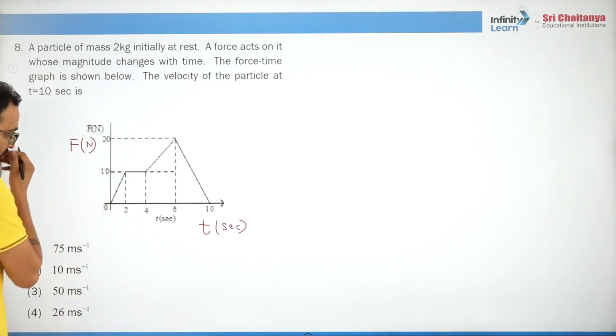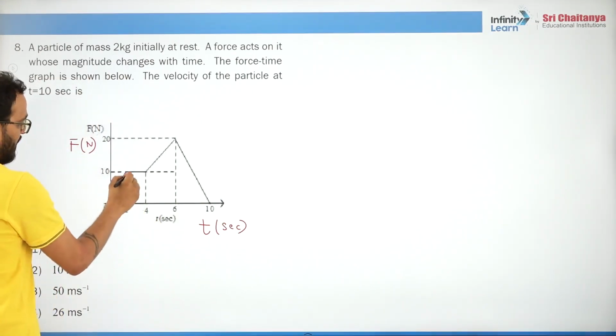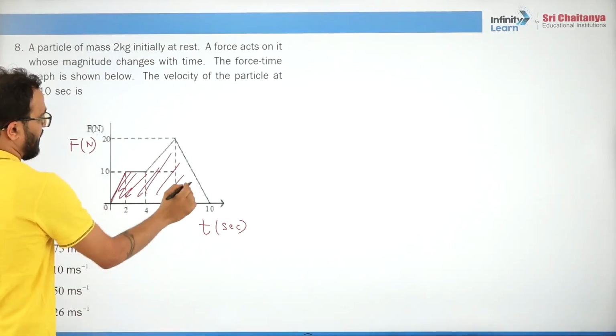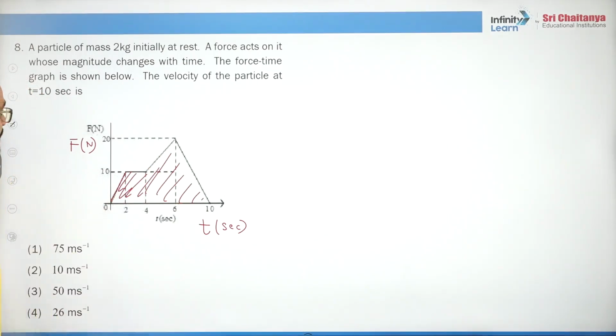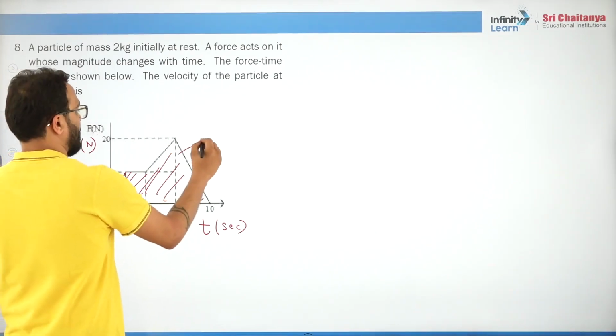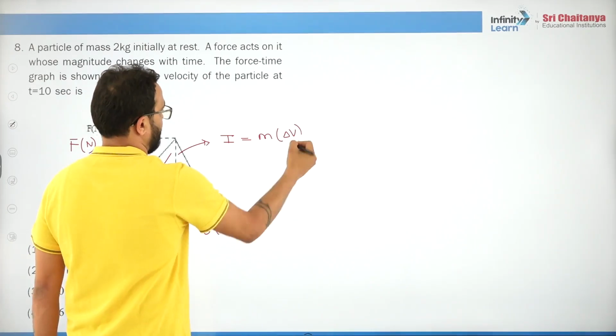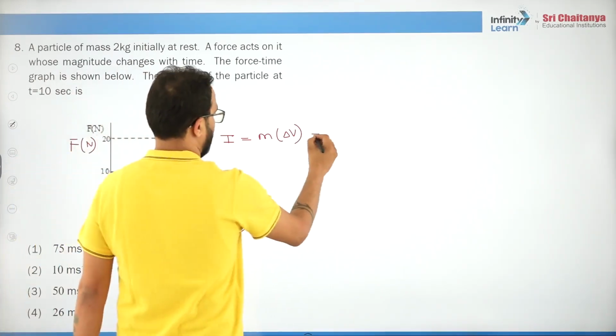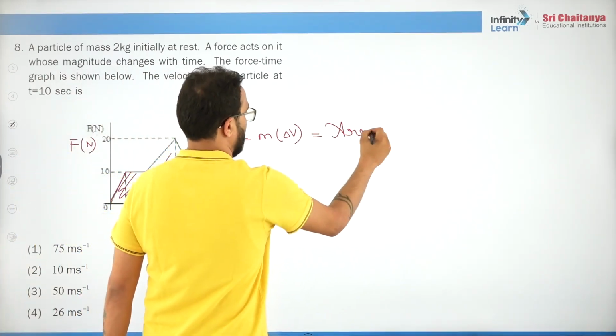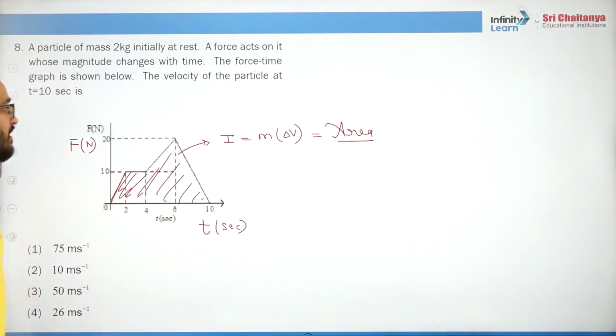Now obviously, the area under this complete graph, I hope you can figure out, will represent what? It will represent impulse or change in momentum. So the area under a force-time graph will give you impulse or change in momentum.